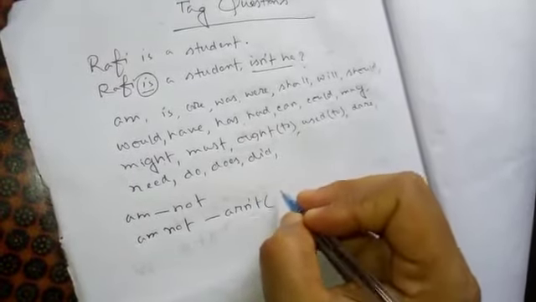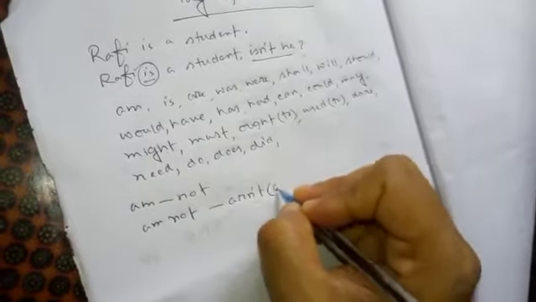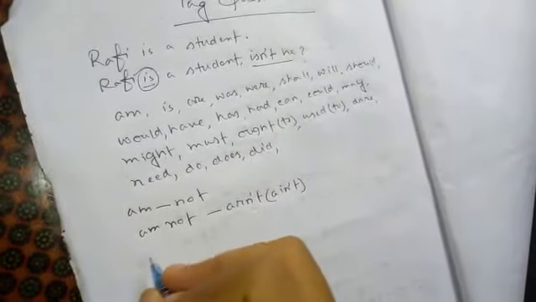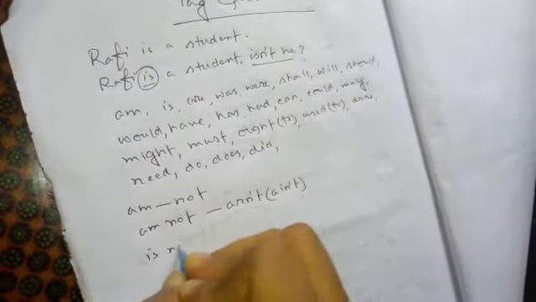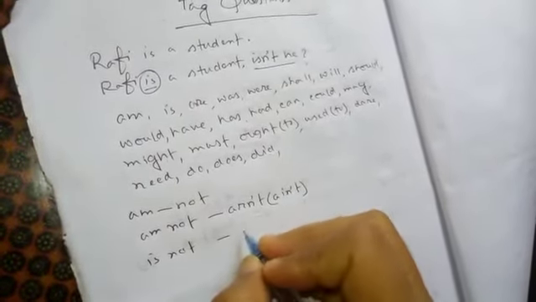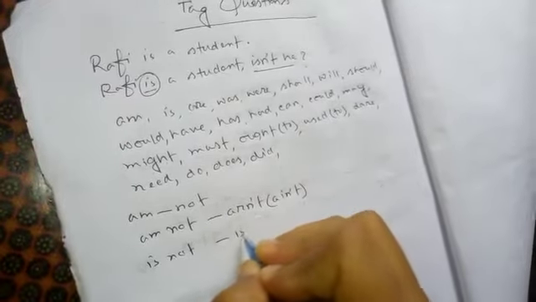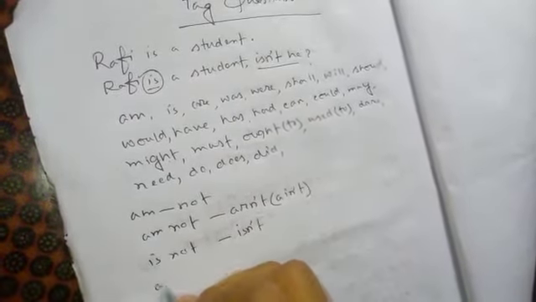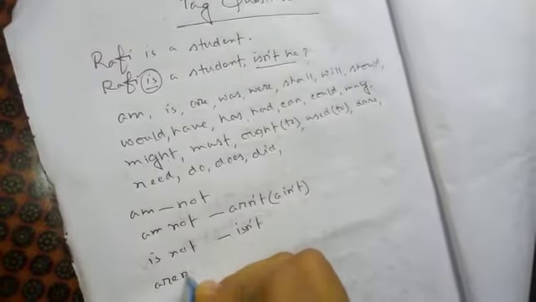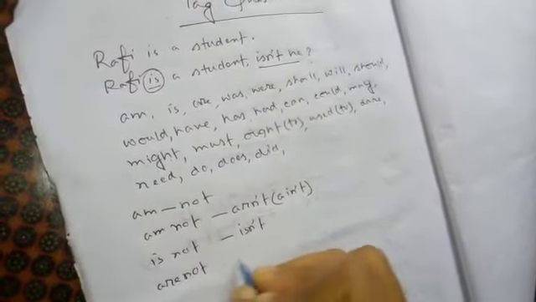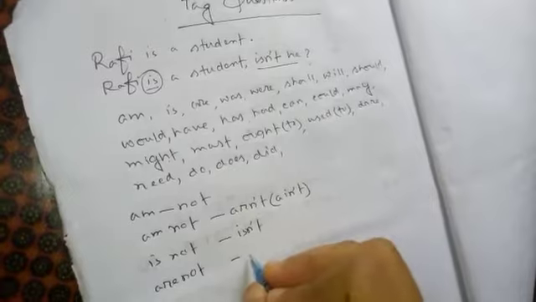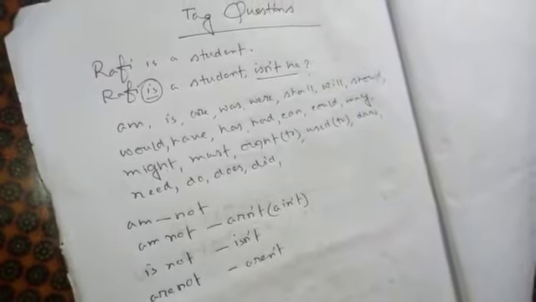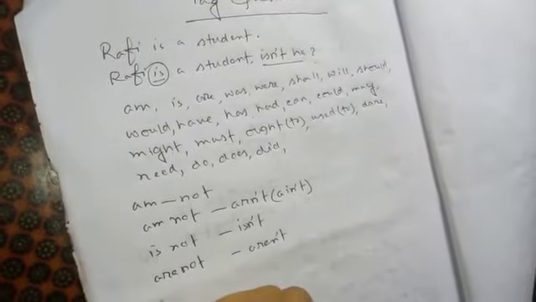Is not, its short form is isn't. Are not will be aren't.